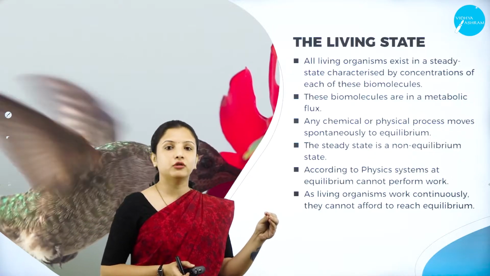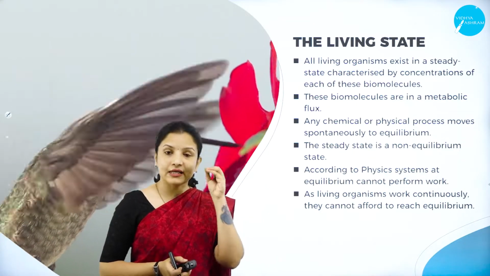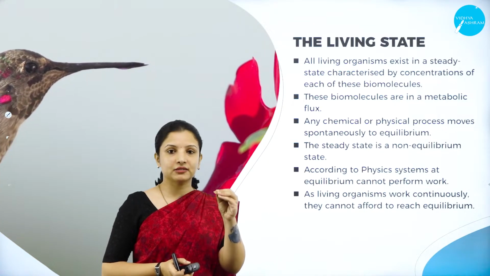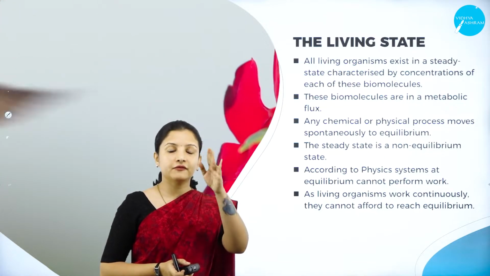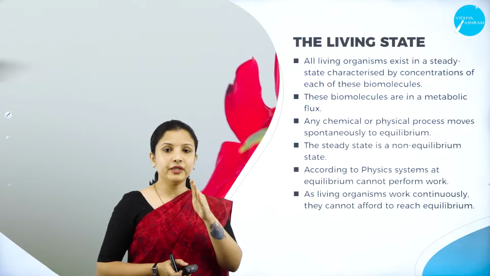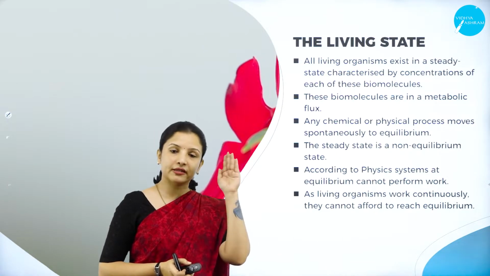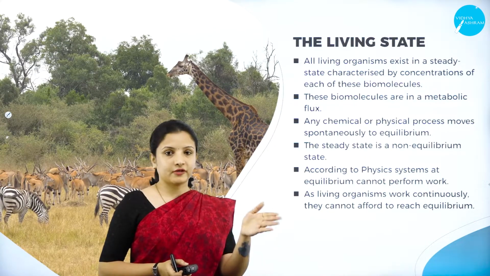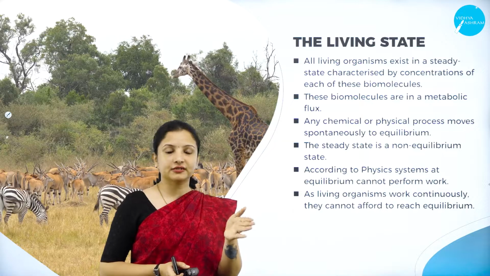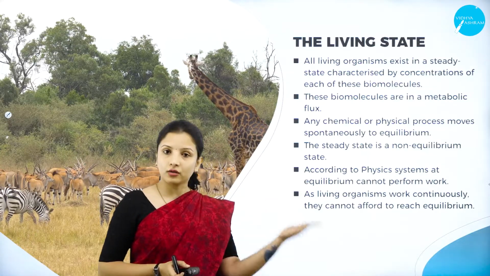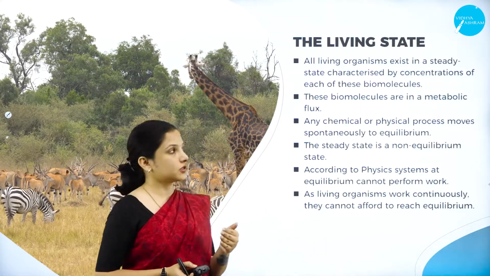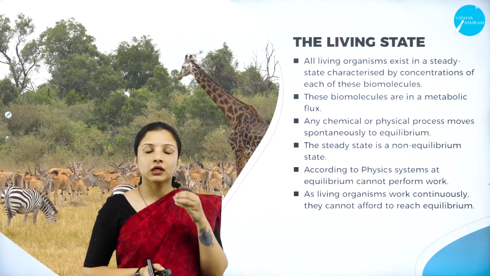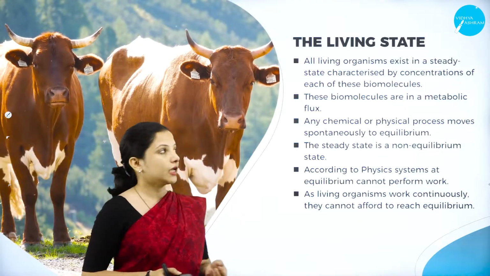So biomolecules are very important, especially their concentration. Say, in a healthy individual, if 4.2 millimolar glucose should be present, then it has to be only so much. It should not go beyond that. 4.2 to 6.2, it should be in that range only. It should not go below or above that range. Otherwise, it will cause a hazard to the health of the individual.